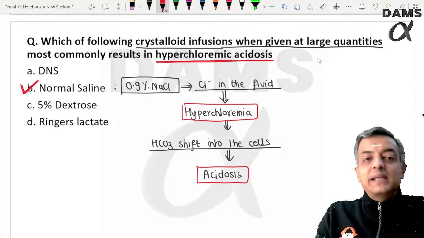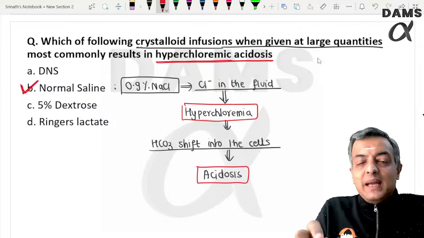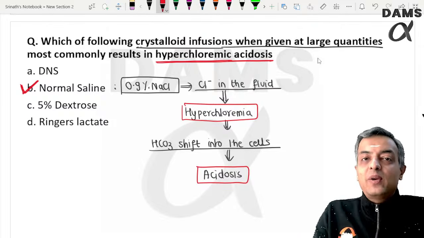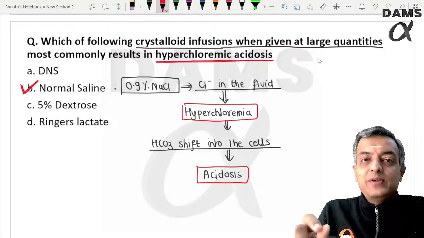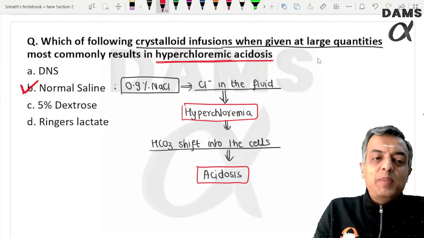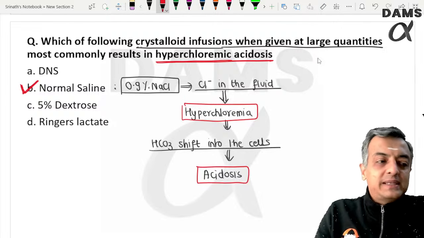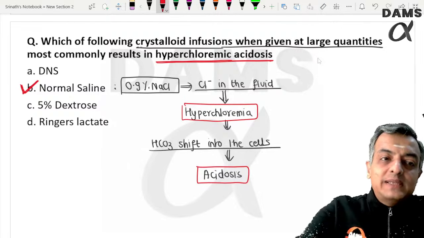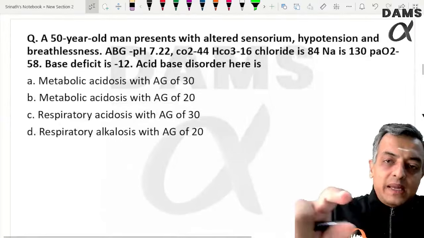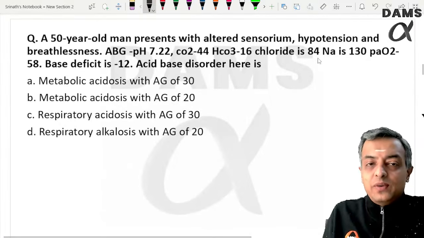This is because of the concept we have discussed. Plasma has to maintain electroneutrality. Negative charge will always be equal to positive charge present in the plasma. That is why NS in large quantity can lead to this adverse reaction. Next one, ABG question that you know.